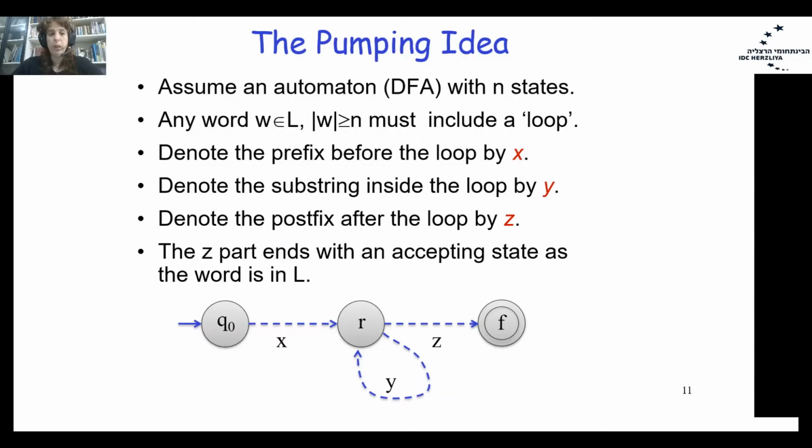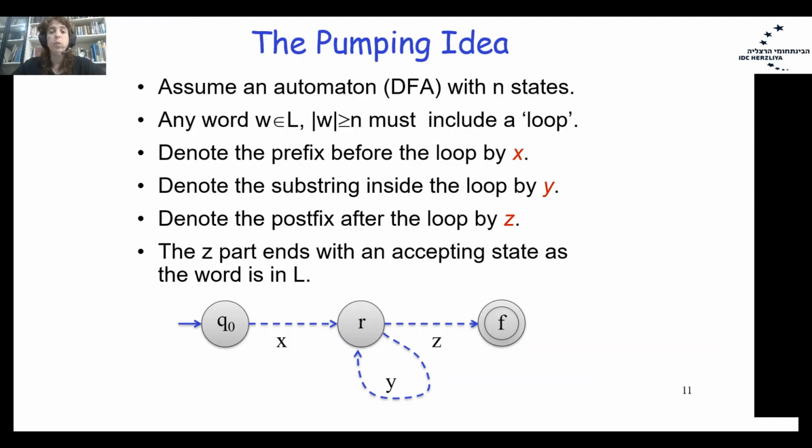The pumping lemma idea. We assume that we have a deterministic finite state automaton with n states. Any word W belonging to L with length greater than n must include a loop. Since I have n states, even if I build an automaton which is a single line, the maximum word without the loop that I can accept will be a word of length n minus 1. So if I choose the word w with length greater or equal to n, it must include a loop.